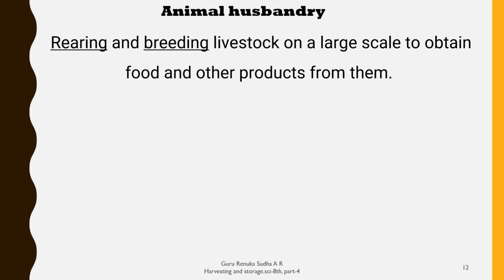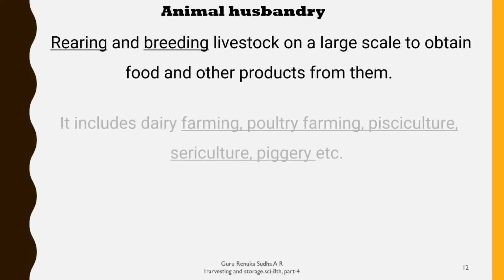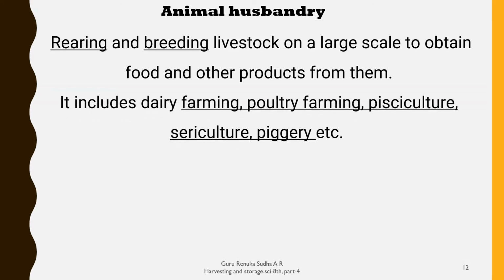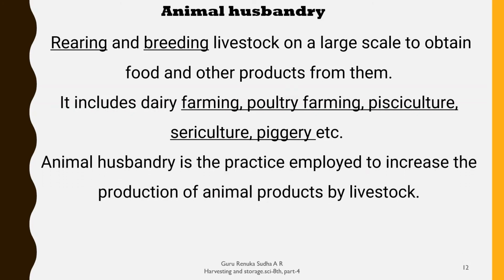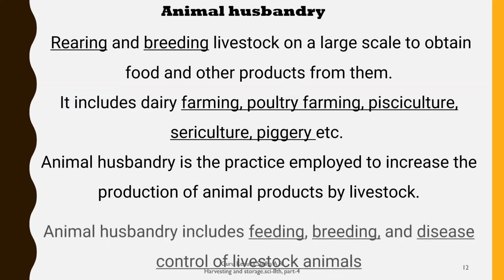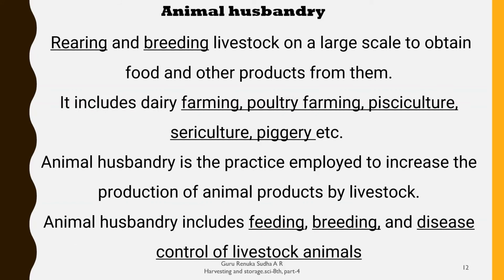Animal husbandry is nothing but rearing and breeding livestock on a large scale to obtain food and other products from them. It includes dairy farming, poultry farming, pisciculture, sericulture, piggery, etc. It is a practice employed to increase the production of animal products from livestock, and includes feeding, breeding, and disease control of livestock animals.